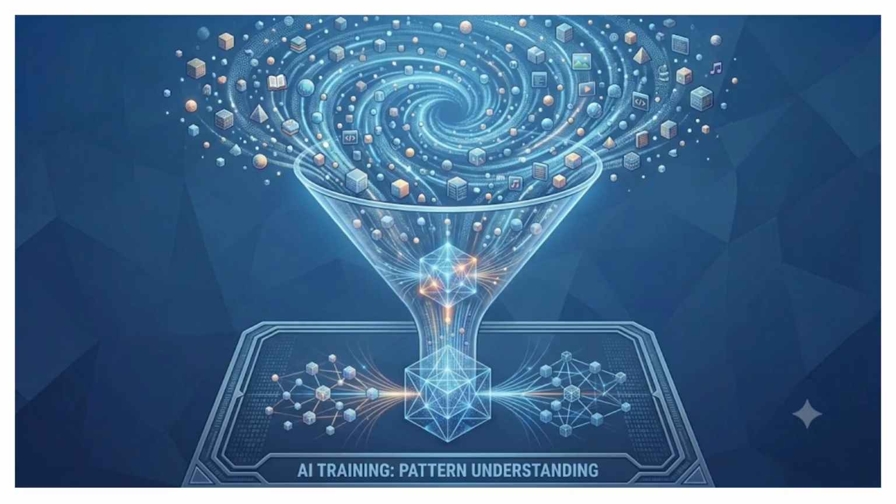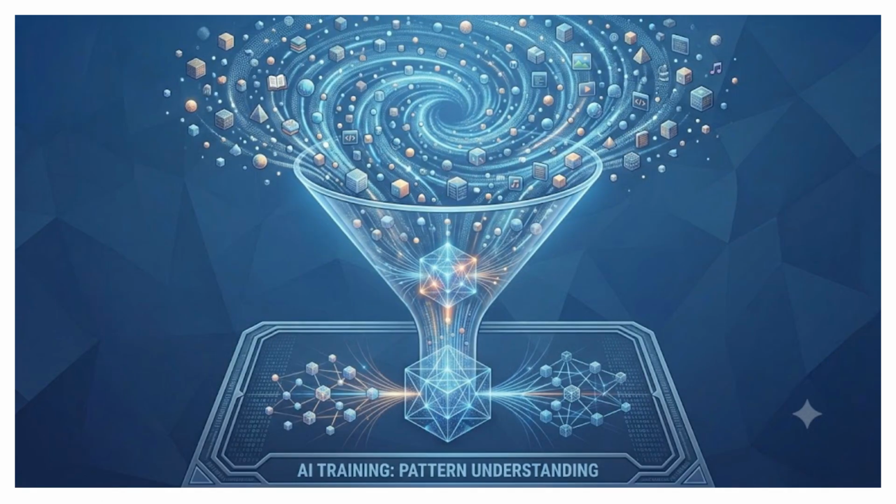During training, the AI is exposed to massive amounts of data from many different sources, including books, websites, articles, images, videos, audio, and source code. As this information flows into the model, the AI begins to identify patterns, relationships, and connections between different pieces of data. The important thing to understand is that the AI does not memorize everything it sees. Instead, it learns the underlying patterns that explain how language, images, and other types of content are structured.